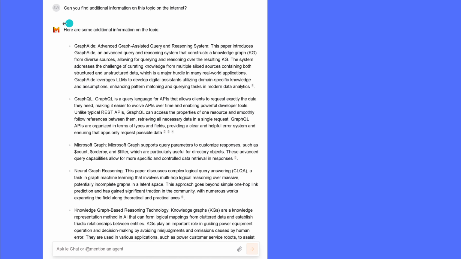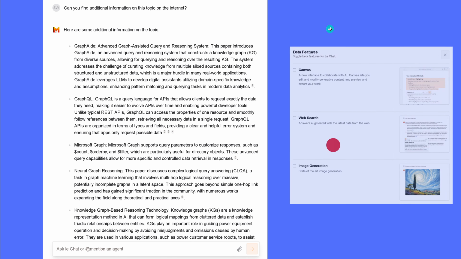Plus, then I can say, hey, can you find additional information on this topic on the internet? And you say, how is this possible? Because look, it's nice. Graph 8, GraphQL, Microsoft Graph, neural graph reasoning. Plus, we have all the links to the original documentation on the internet. And it's easy because now we have beta features. And I activated here the web search.